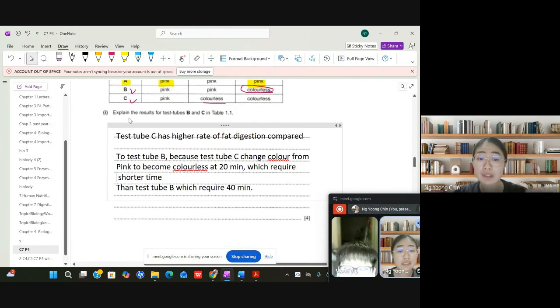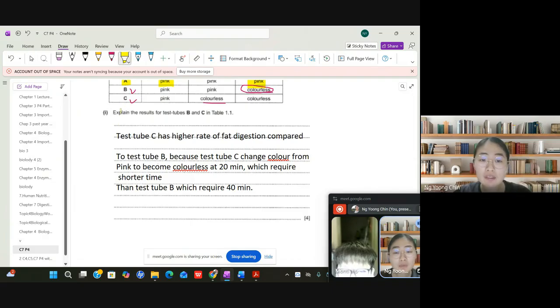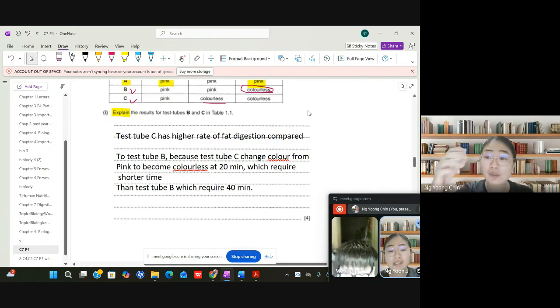And now you need to explain. Monty, whenever you look at this question, what does explain mean? Explain means giving the reason behind. Explain the reason behind. For example, you didn't attend class today. The question will come in these two ways. Sometimes they ask you to describe.